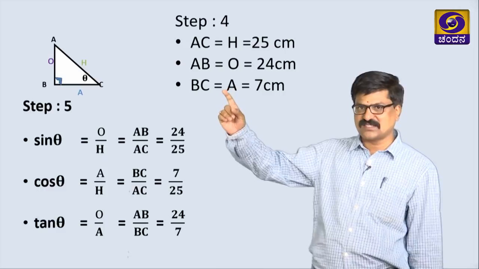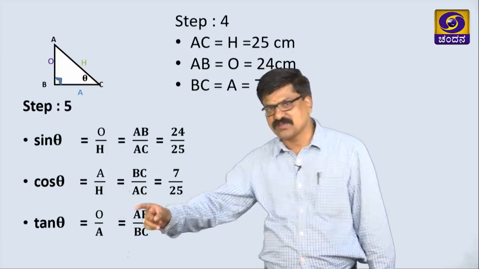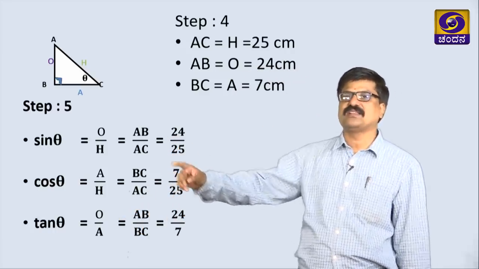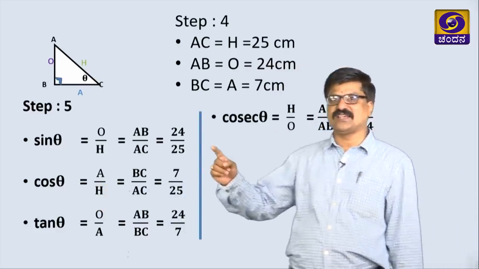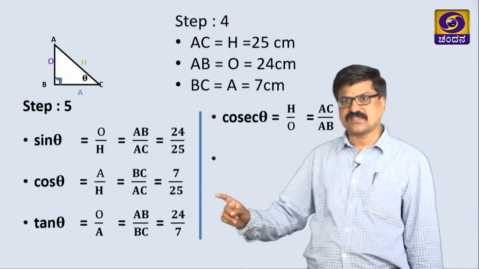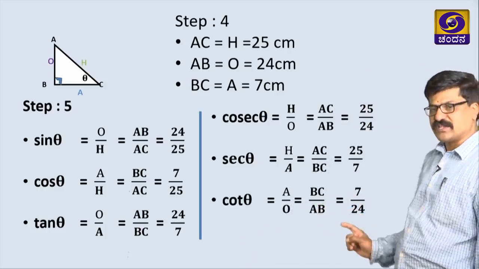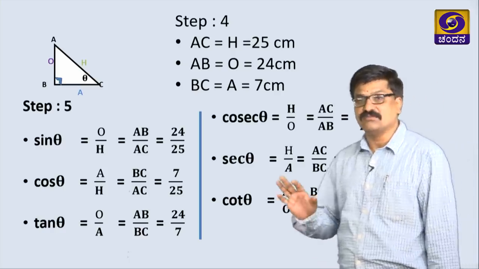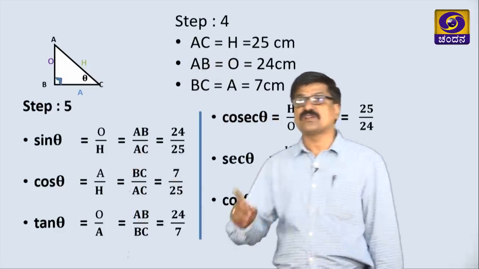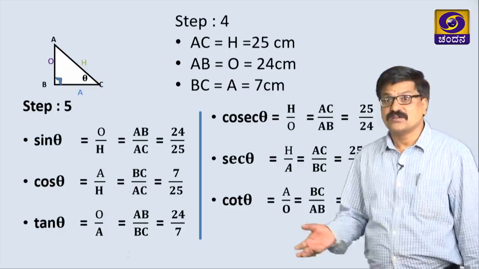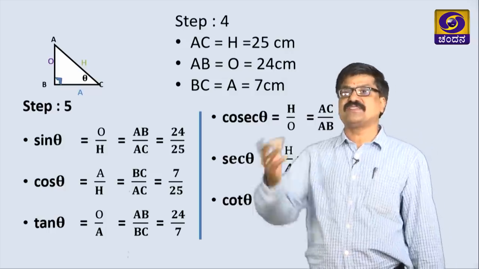just we are using these three, writing the ratio form, replacing the values, we are getting these. Similarly, the reciprocal of each one, therefore cosec theta is 25 by 24 we got, secant theta is 25 by 7, similarly cot theta is 7 by 24. Like this, we are calculating or finding all trigonometric ratios of a right angle triangle when the lengths of two sides or three sides or a relation between the sides are given.